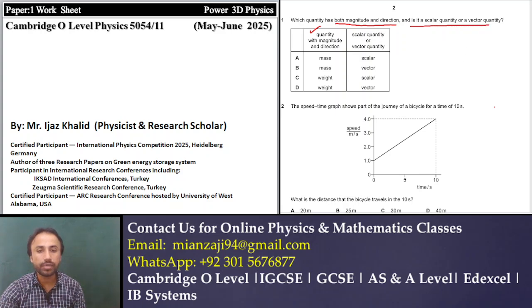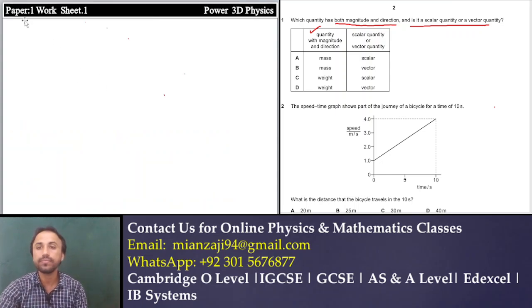Let me show you what the scalar quantities and vector quantities are. What is the key difference between scalar quantities and vector quantities? First of all, I am going to explain a typical definition of scalar. Scalar quantities are those having only magnitude.